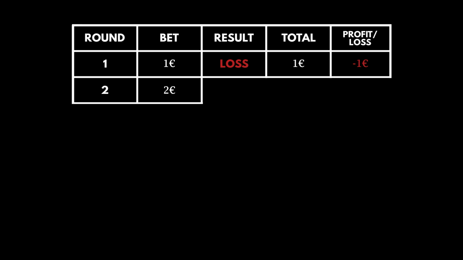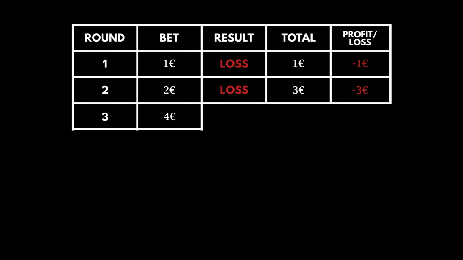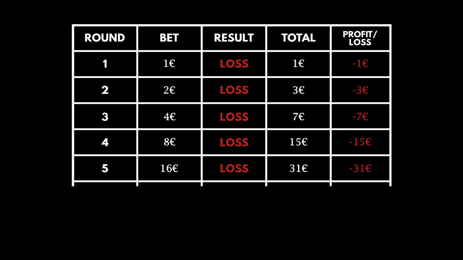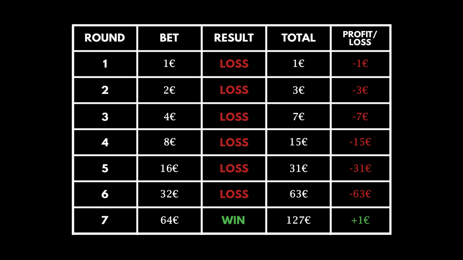You start by betting 1 euro on reds. If you win, great. If you lose, you double the bet. Lose again, double again. In other words, keep doubling until you win. Doing this, you'll always recover the previous losses if you eventually win. When you win, your profit will always be the amount you started off with. In our case, 1 euro.